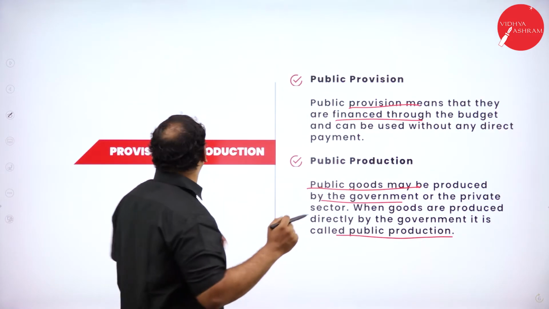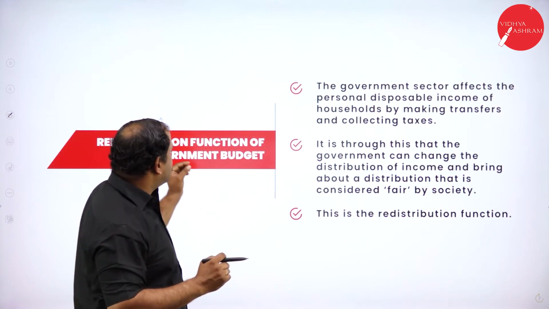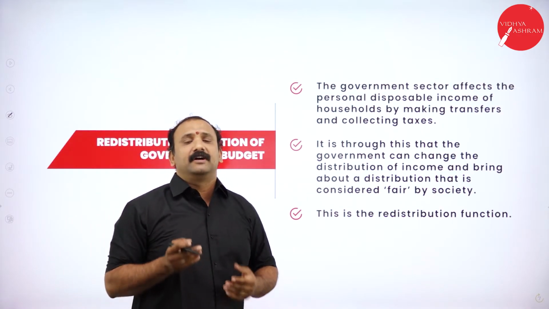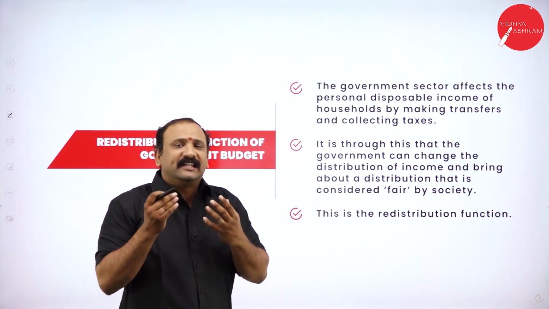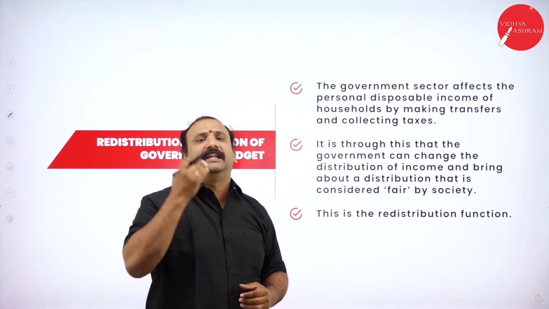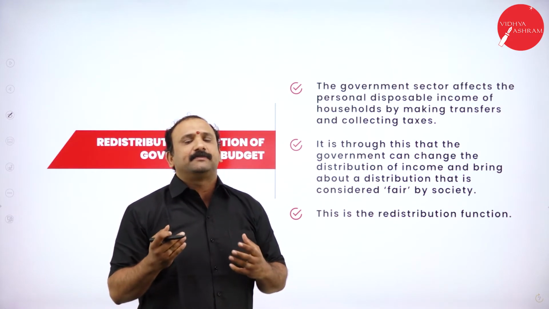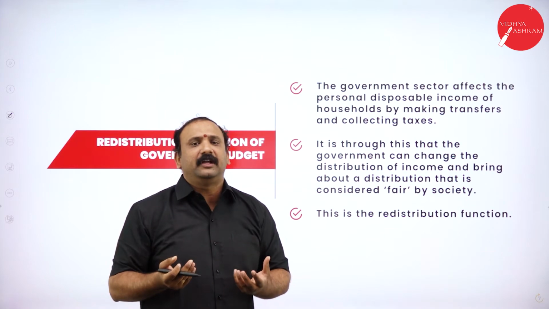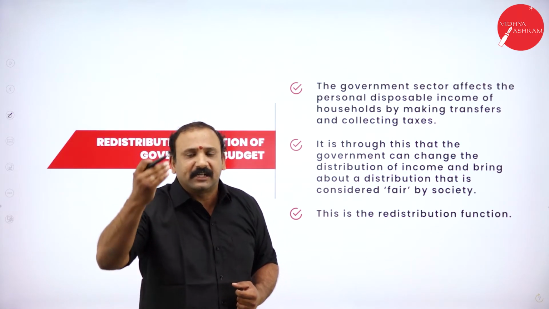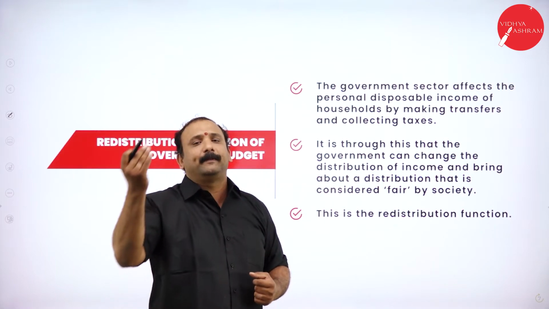Now moving forward, we are going to see the distribution function of the government budget. The distribution function, how does it happen? Now when I say redistribution altogether, government wants to give money back to the people, not just because they are the citizens of the country. That's because the government wants to understand that the money circulation has to happen over a period of time.